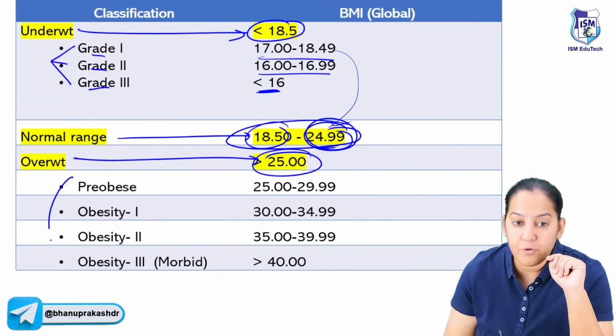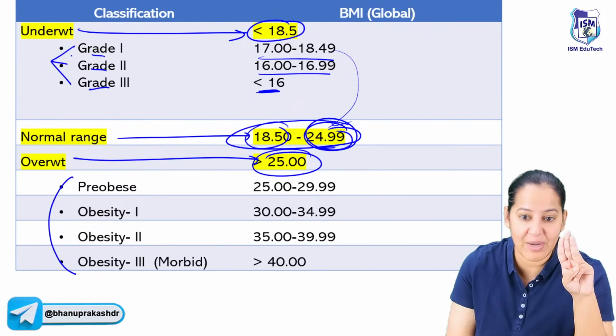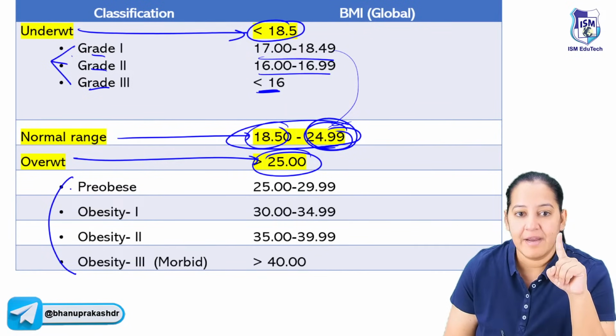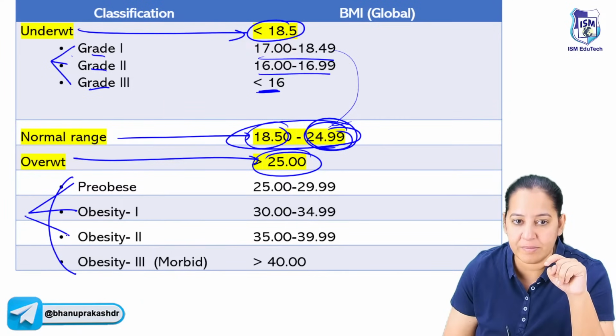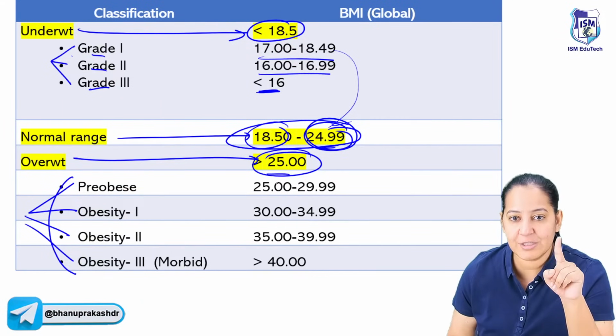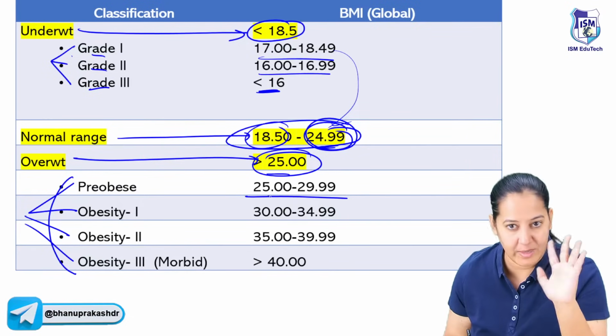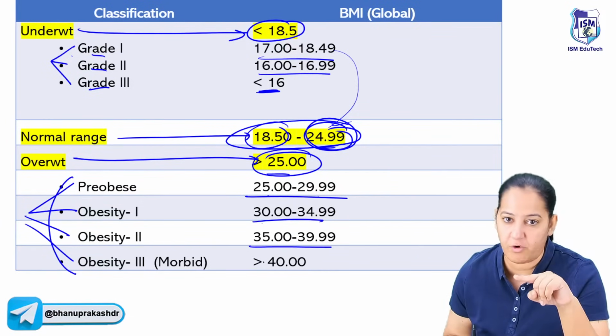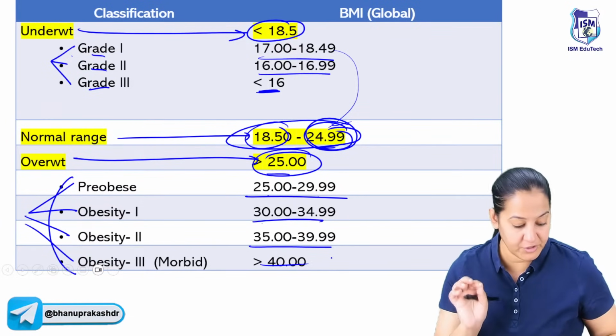We have divided it into 4 categories. Underweight is 3 categories, but overweight is 4 categories: pre-obese, obesity 1, obesity 2, obesity 3. Obesity 3 is morbid obesity. Pre-obesity is 25 to 30, a range of 5. So 25 to 30, 30 to 35, 35 to 40, more than 40. You get many questions on that.